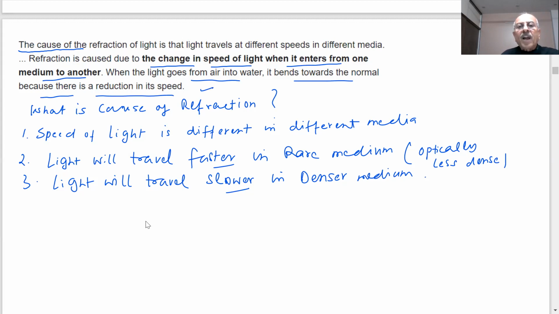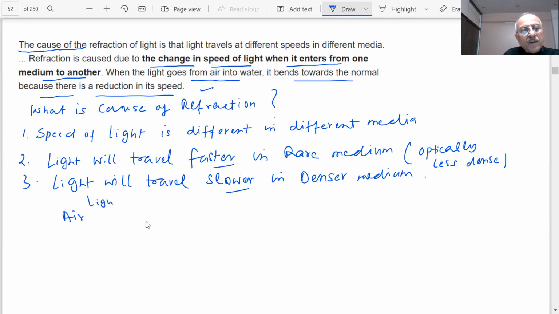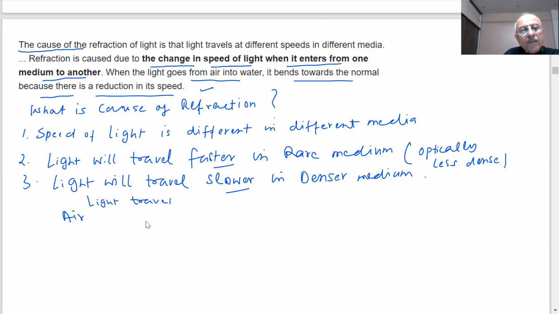Why? When light travels from air to water, it will bend towards the normal. If light travels from air to glass, what will happen? Glass is a denser medium and air is a rare medium.